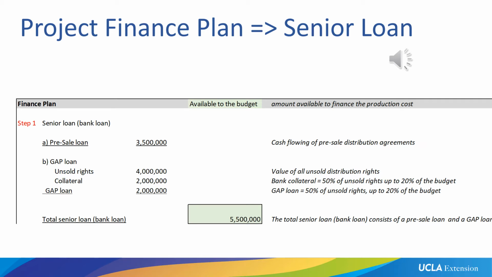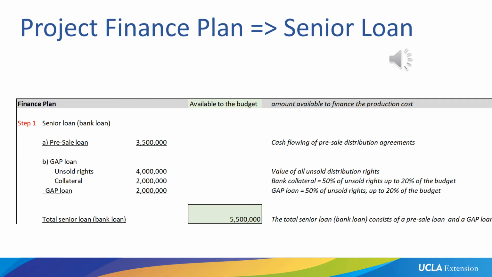The bank will do something else. The bank will also give us what's called a gap loan. A gap loan is a loan against unsold rights. Remember earlier when I said we still have $4 million worth of rights that we could sell? Because from our sales estimates, which were $7.5 million, we've only actually sold $3.5 million worth of distribution agreements. That means right now we still have $4 million left to sell.